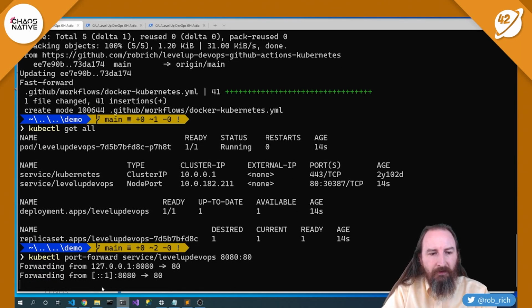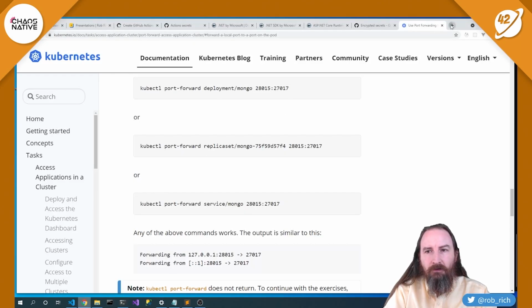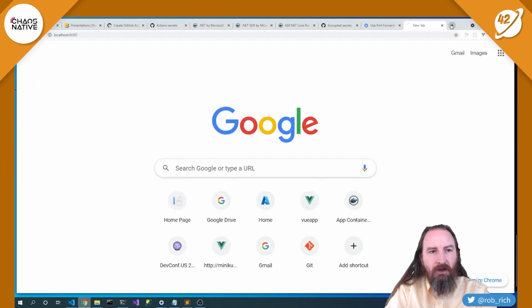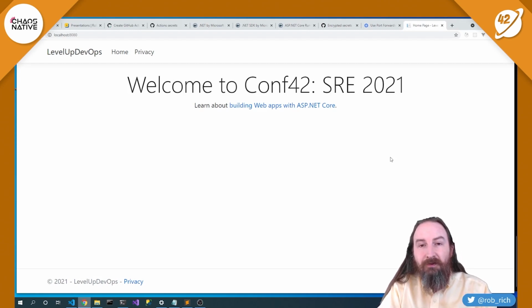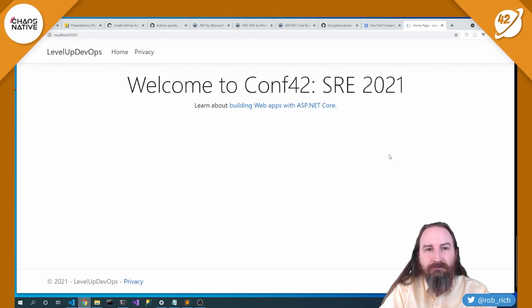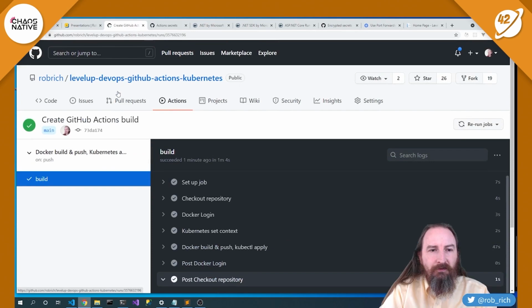Okay, now with that set up, I can come here into localhost 8080, and I can see that we've got our website online. Welcome to Conf42 SRE 2021. Woohoo! Now it did all of those steps to get from our source code all the way to our running container inside of Kubernetes. Now, we did skip a few steps.